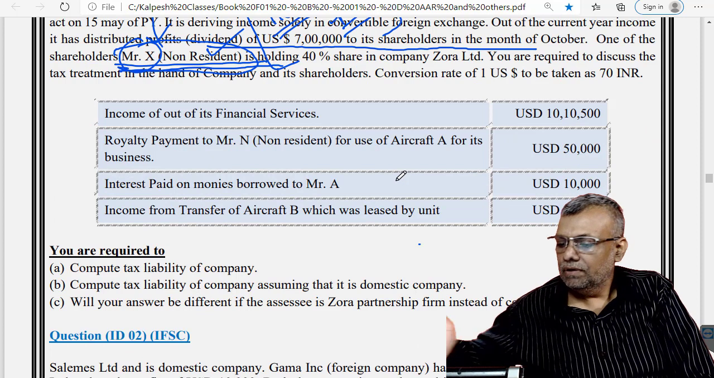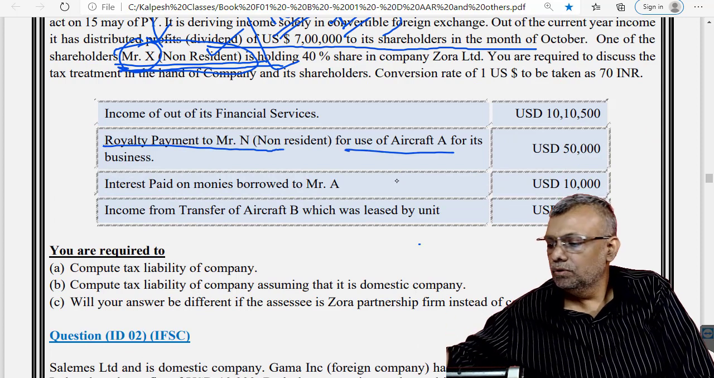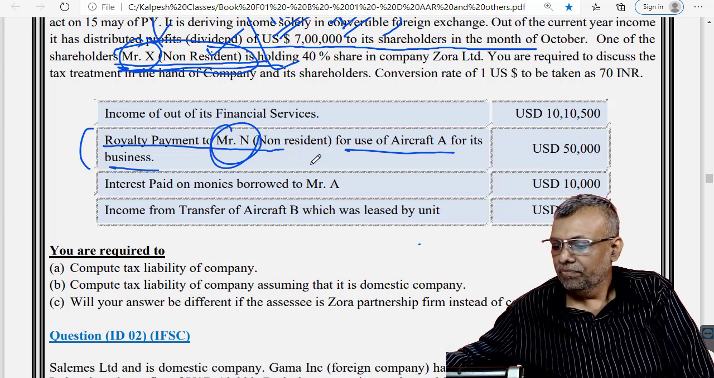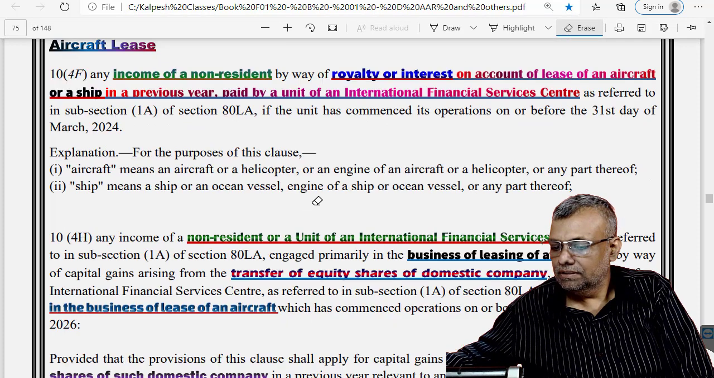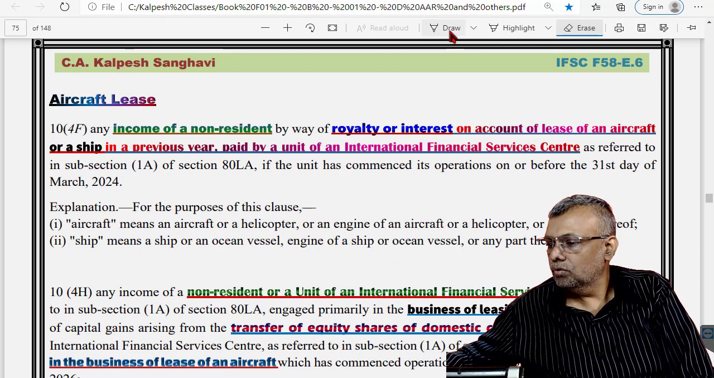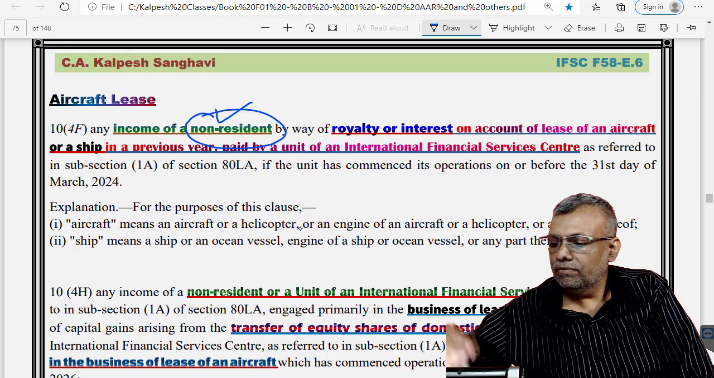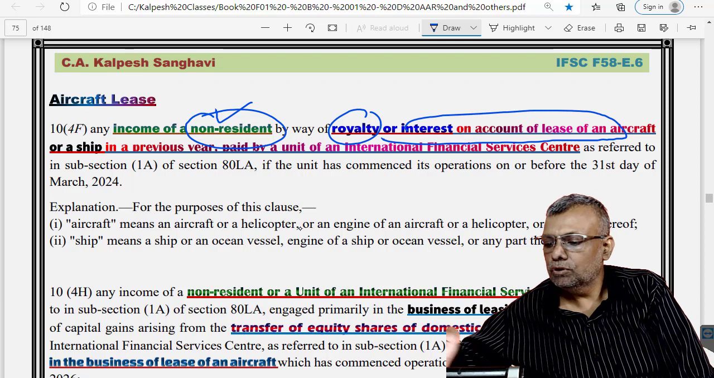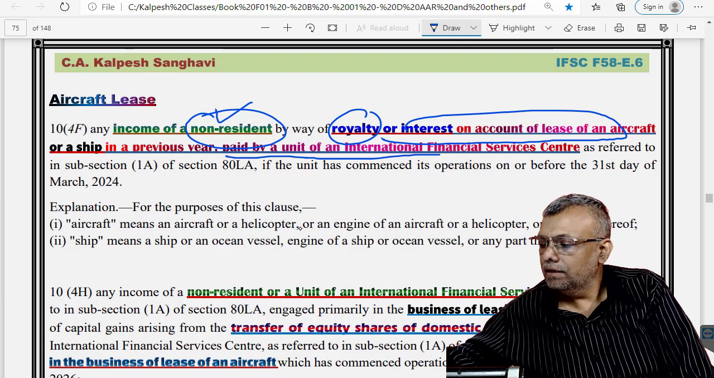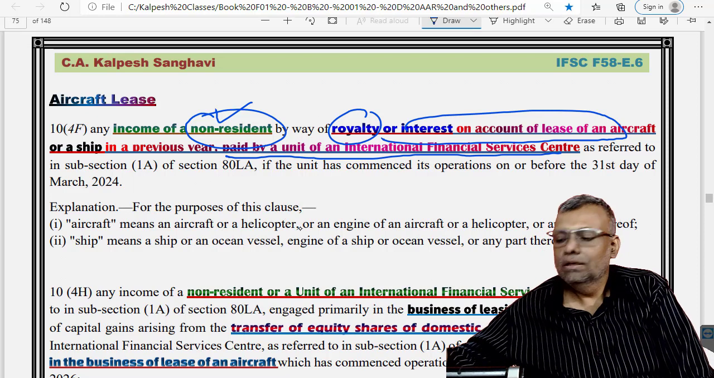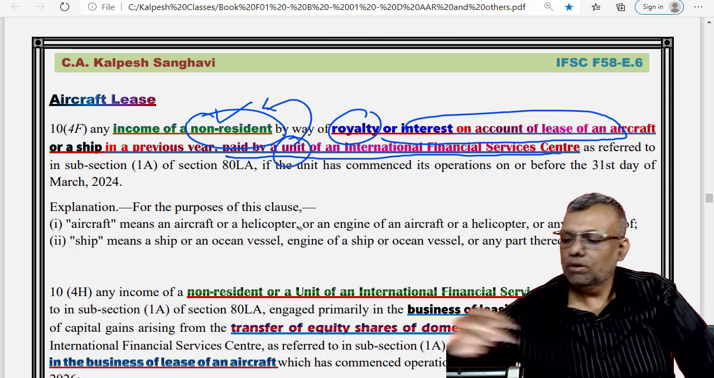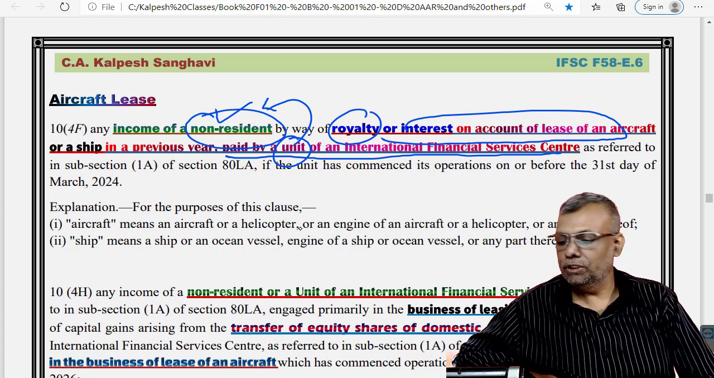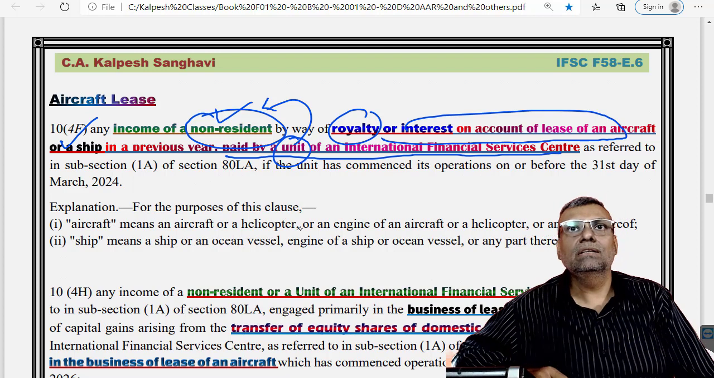Further, the royalty payment to this person for the use of the aircraft. So this Mr. N is given exemption under section 10. In fact, with respect to the aircrafts, there are quite good provisions. See, income of a non-resident by means of a royalty or interest on account of the lease of an aircraft or a ship, which is paid by a unit in an IFSC. So a unit in an IFSC is making a payment to a non-resident on account of royalty or interest on account of lease of the aircraft or a ship. Then it is given a full exemption under this particular clause.